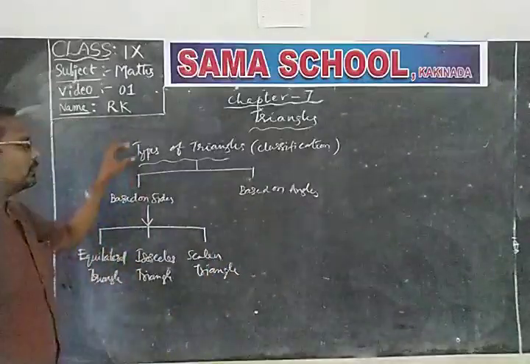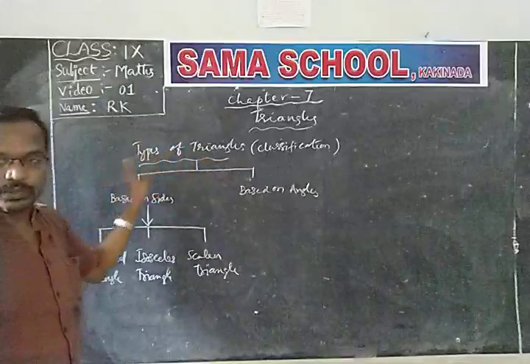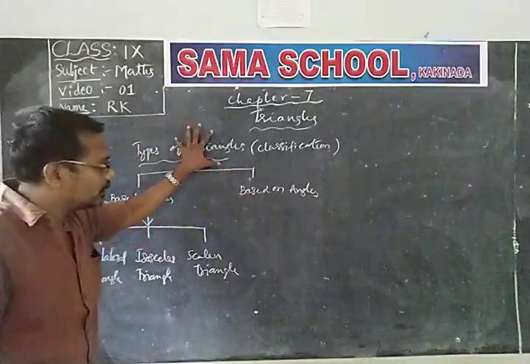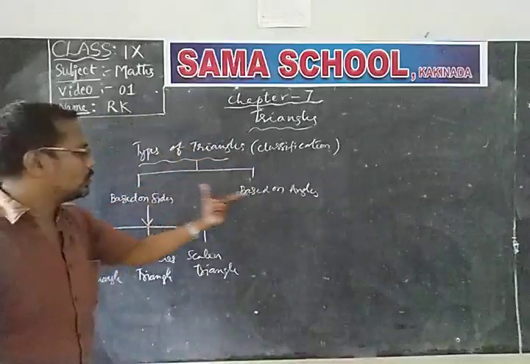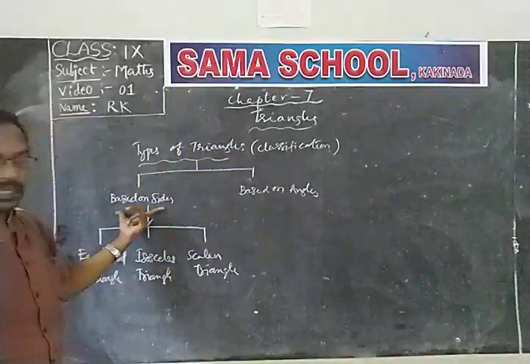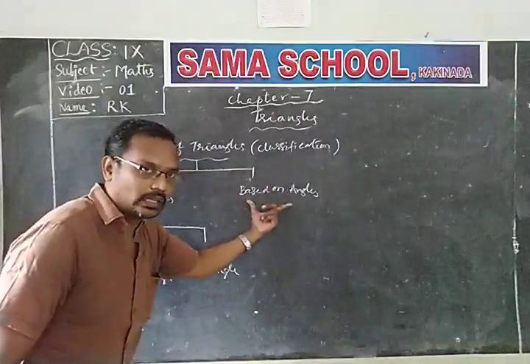So the classification of triangles is of two types: the classification based on sides and the classification based on angles.